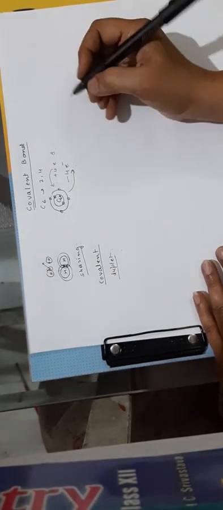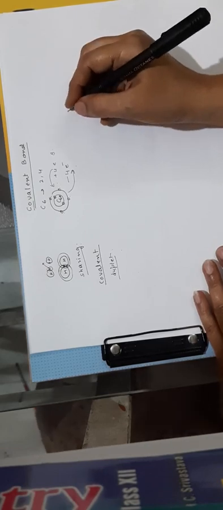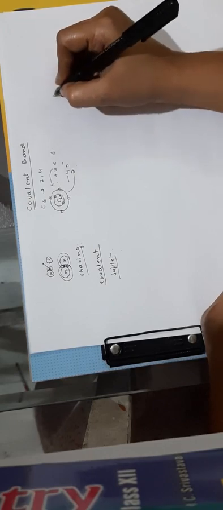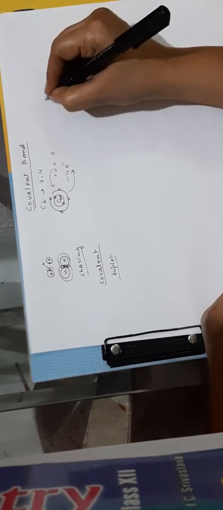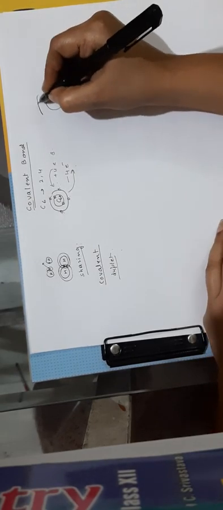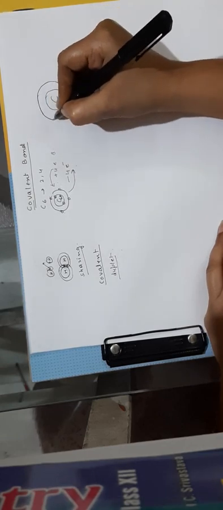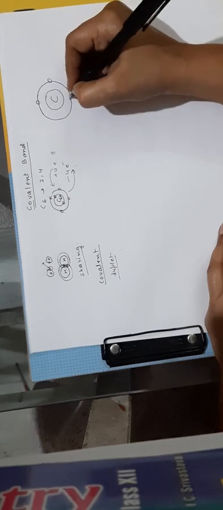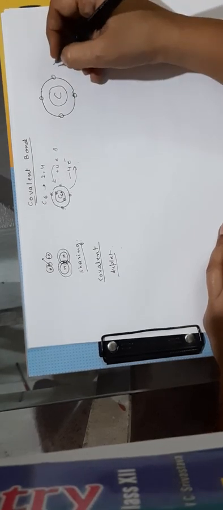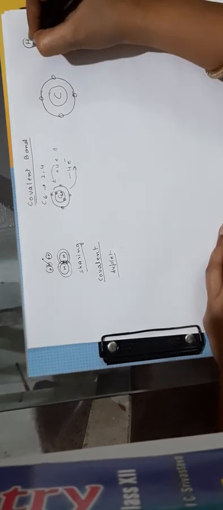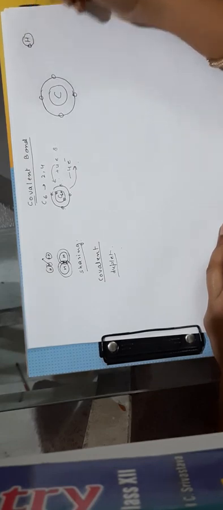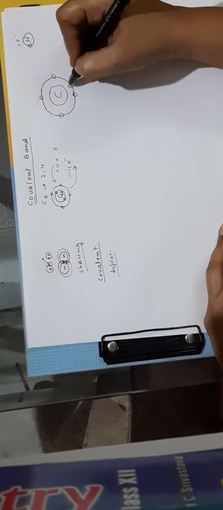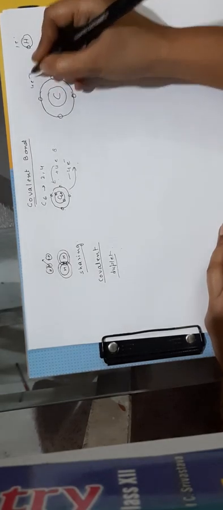So in this case, generally the carbon atom opts for another method for completing the octet, that is it shares its 4 electrons in such a way that it gets its octet completed. Now if carbon is coming into contact with hydrogen, which has 1 electron in the outermost shell, hydrogen needs 1 electron, carbon needs 4 electrons.